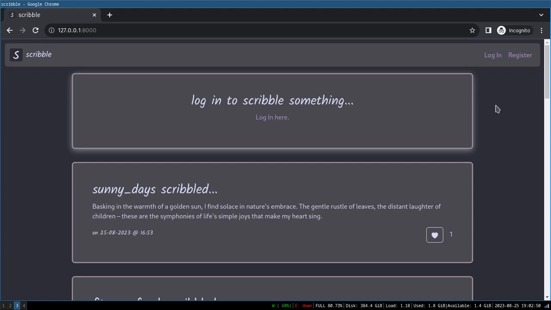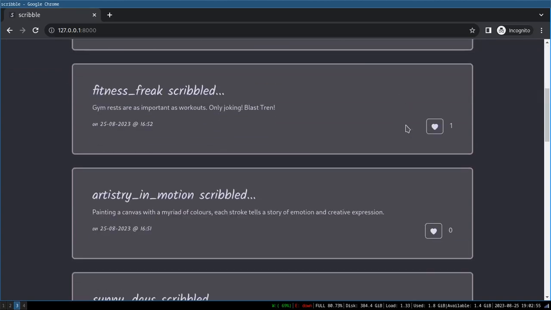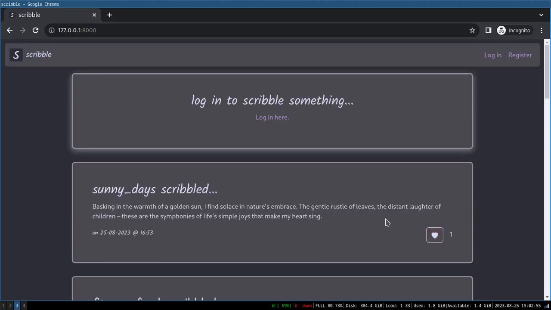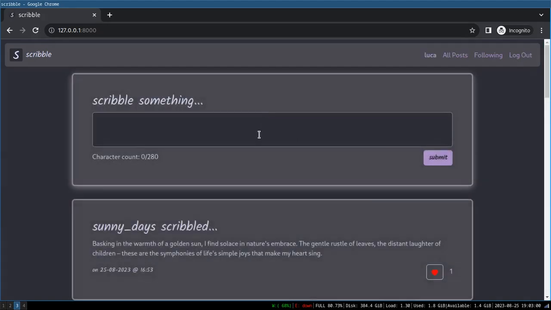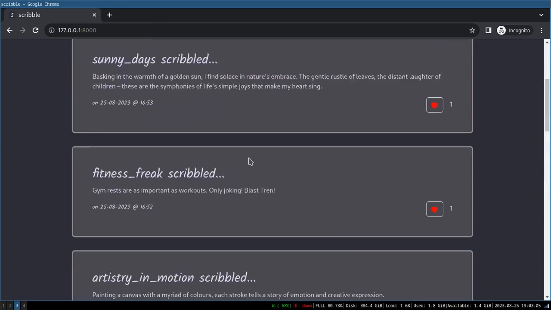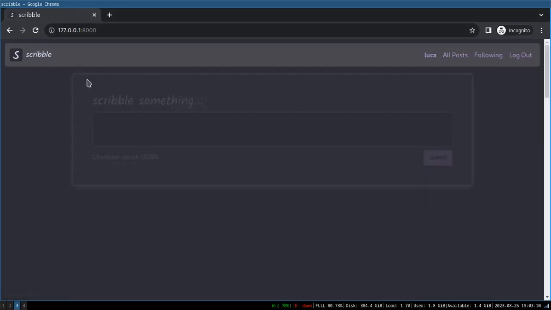So currently this is the all posts page. I'm not logged in, so I can't do anything, I can't like, so let's log in. So log in here, log in as myself, and I'm brought back to the home page of all the posts, and I can access all the posts from all posts and Scribble, all behaving as intended.